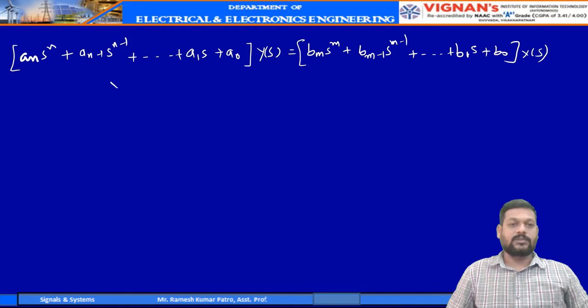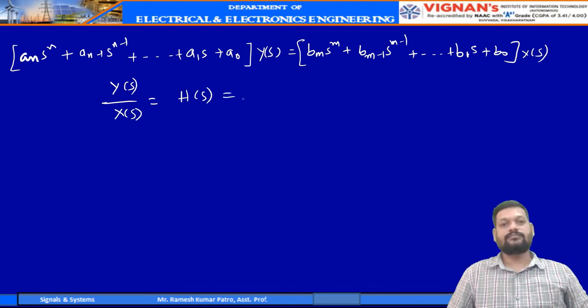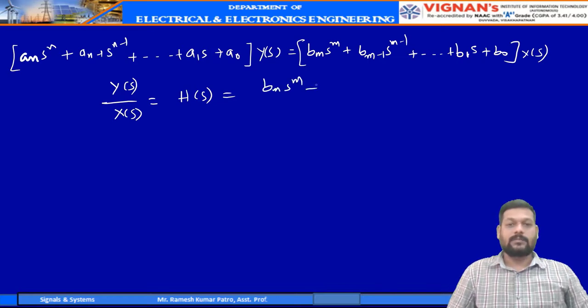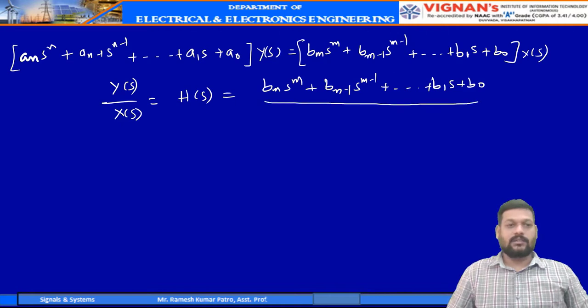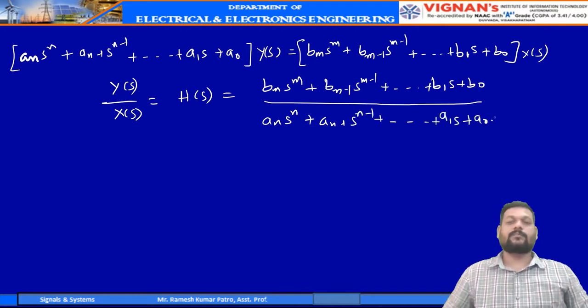If I take the ratio y of s divided by x of s, that will be your transfer function h of s, equal to bm s power m plus bm minus 1 s power m minus 1 plus so on up to b1s plus b0, divided by an s power n plus an minus 1 s power n minus 1 plus so on up to a1s plus a0.